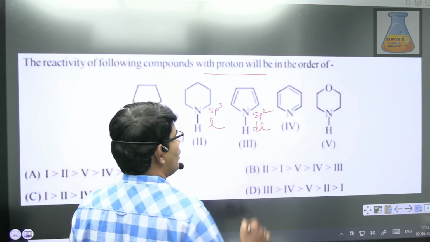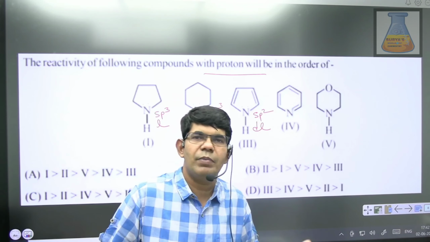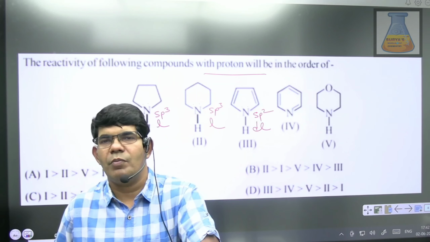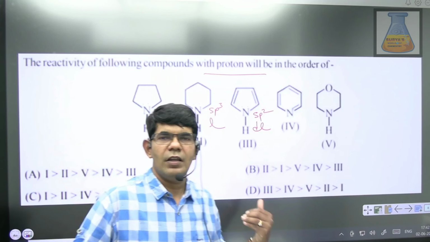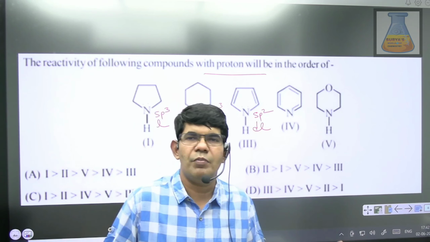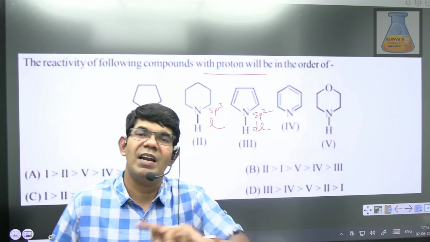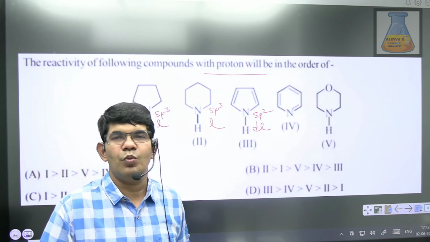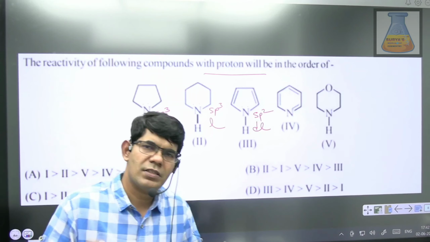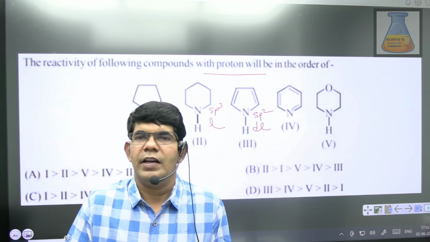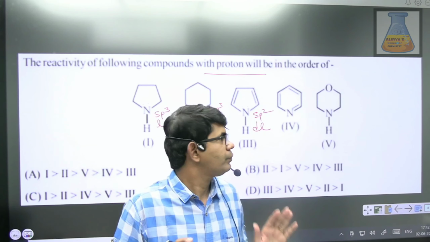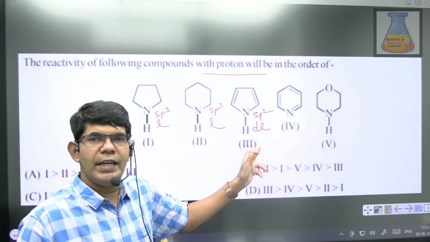Those students who don't follow the concept and simply go with the formula or trick that the number of hybrid orbitals is equal to the number of sigma bonds plus lone pairs: if you apply the trick here, 1, 2, 3, 4, a 3 plus 1 combination, it would be sp3. But it can't be sp3. It has to be sp2. Clear? So never always go through the trick, students. Once you know the concept, when you learn the trick, you also need to know when and where to apply it. So we have sp2 and delocalized.